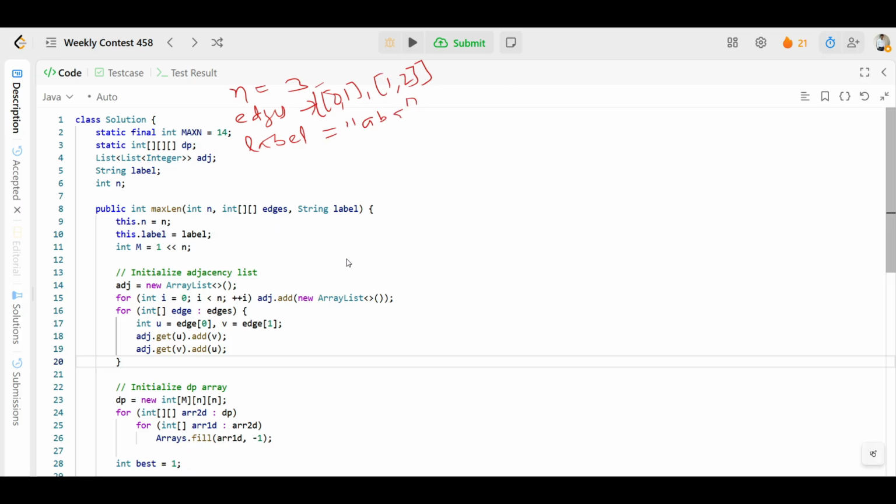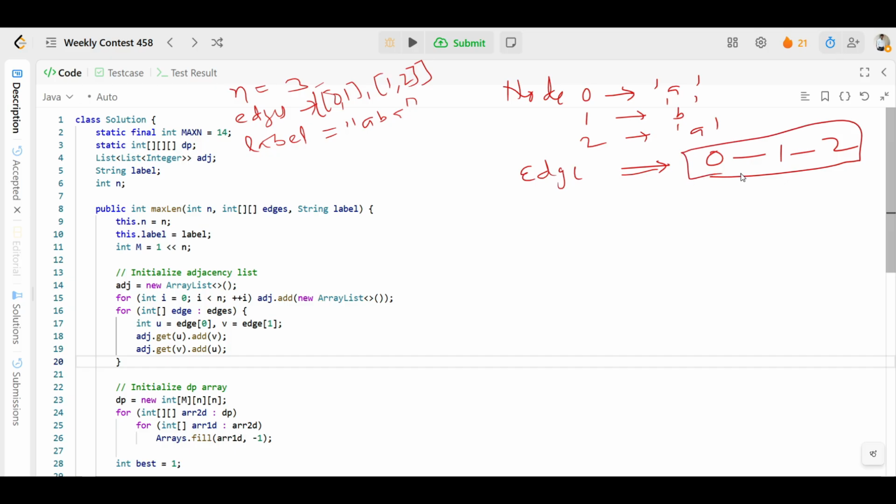So what are the nodes? Node 0 is A, as we discussed. Node 1 is B. Then node 2 is A, correct? The edges we have seen are like this: 0 1 and 1 2. These are the edges we have been given.